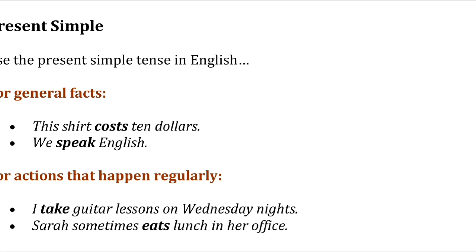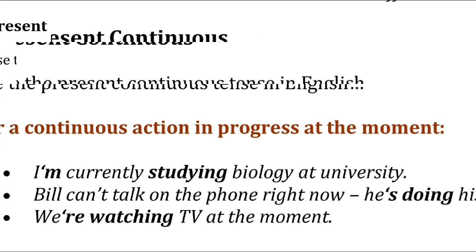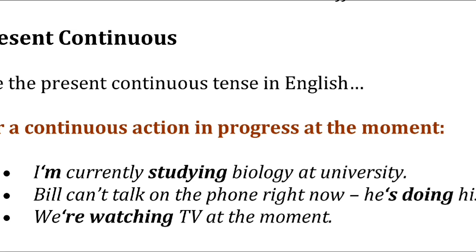So like that you can frame this type of simple present sentences. It is very simple: simply subject plus verb, or sometimes we add s in the third person singular. In use of present continuous, it is simply subject plus is, am, or are plus verb plus ing. It means an action happening which is presently going on.